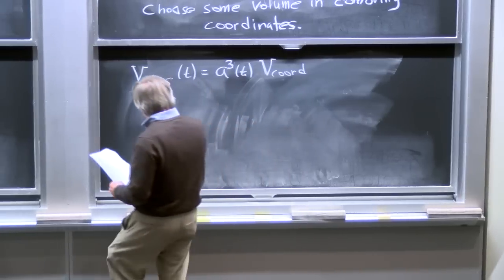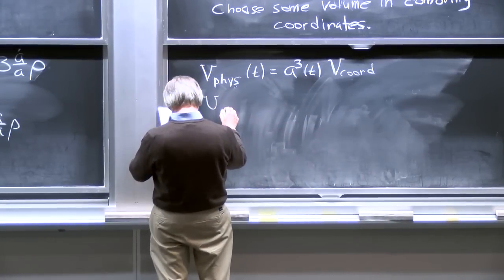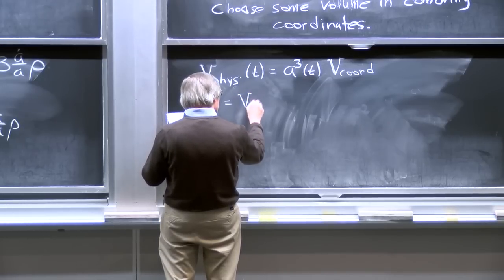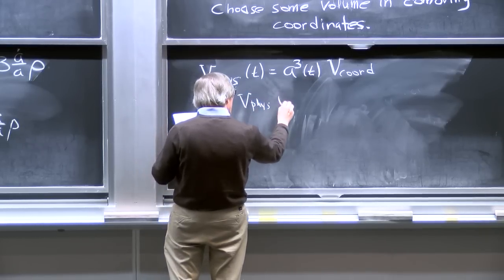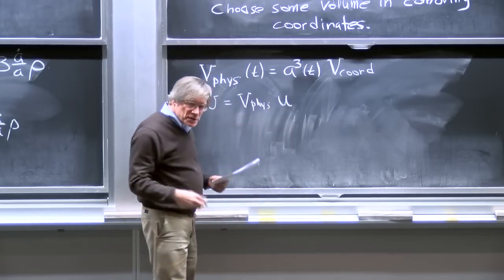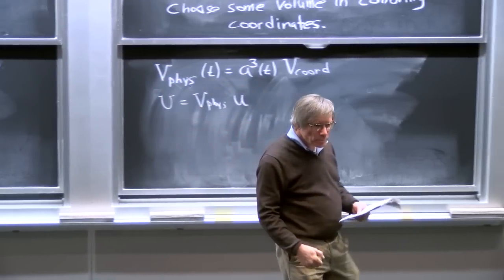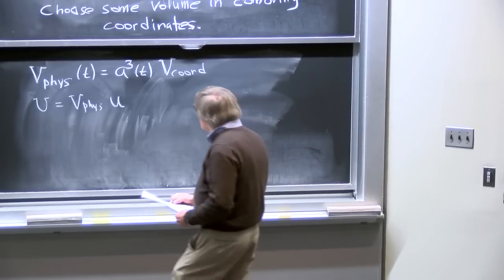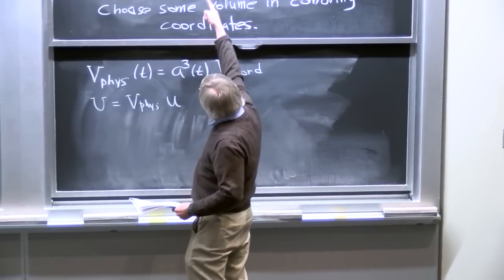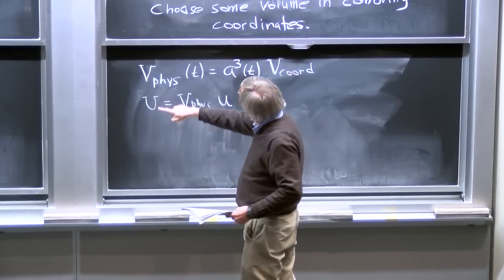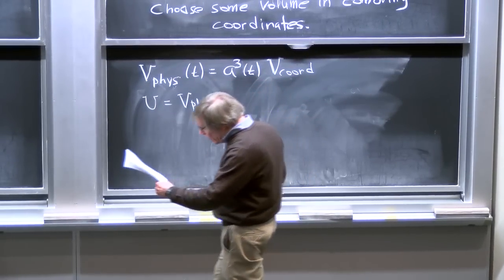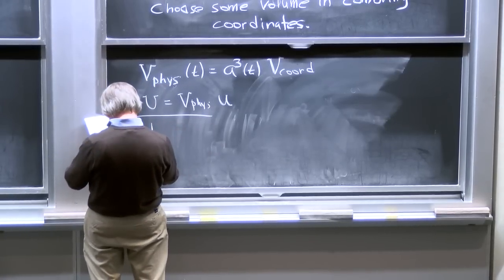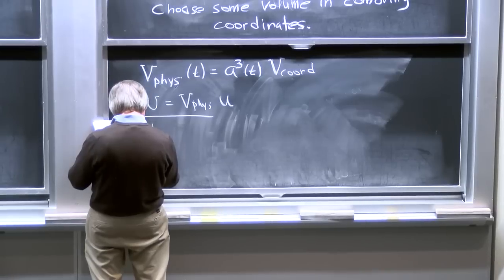The total energy in our box, the total gas energy, which I'll call capital U, will just be the physical volume times the energy density. The energy density is energy per physical volume. And we can now apply this formula using this U and this V. Here again is one of these cases where I'm going to be skipping steps because you're going to be doing it in detail on the homework.